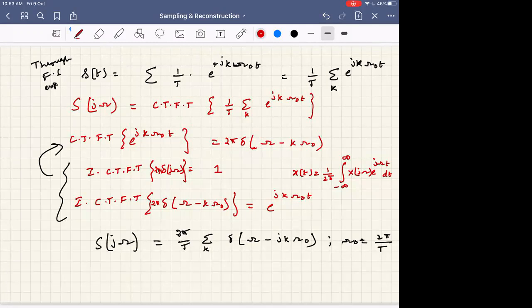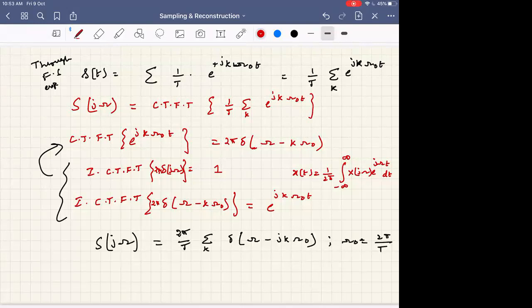So that we can analyze that our sampling does not affect the Nyquist criterion, so that the frequency content is not overlapped, sir.